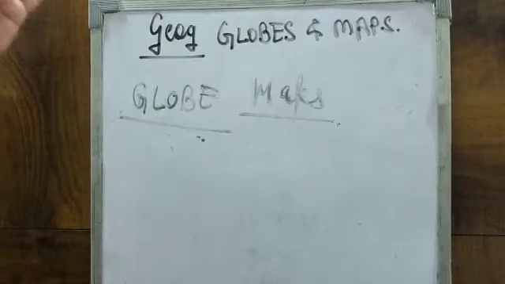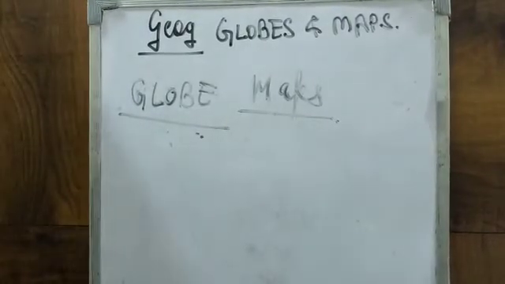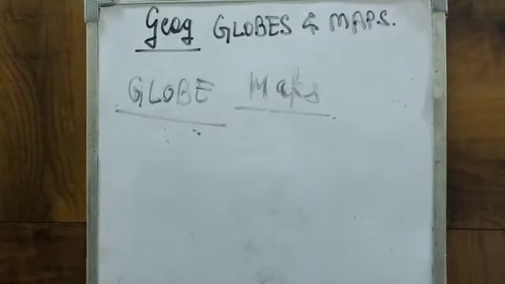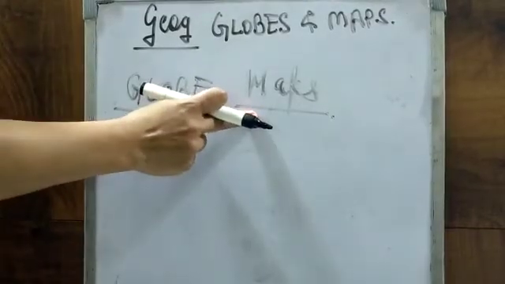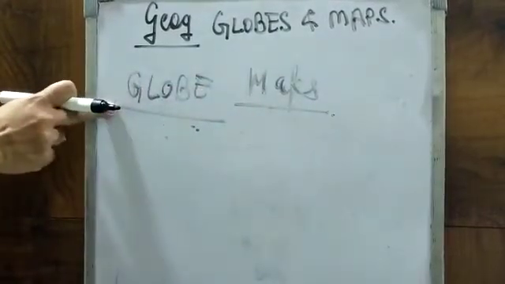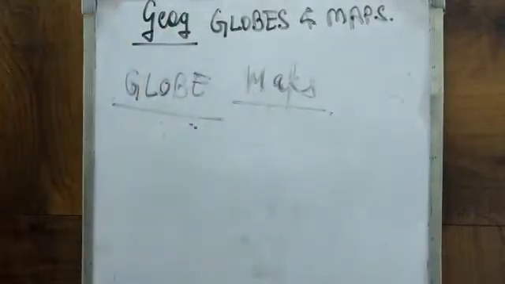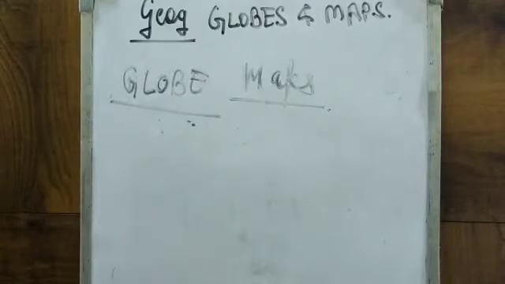How? The most important advantage of a map is that we can draw a part or the whole of the earth on a map. Many details can be shown on a map. As I told you, many details cannot be shown on a globe, but many details can be shown on maps. And one more advantage is that it is very, very easy to carry.